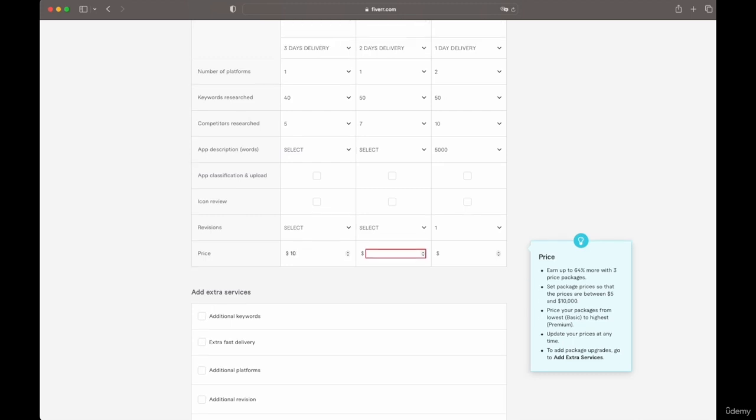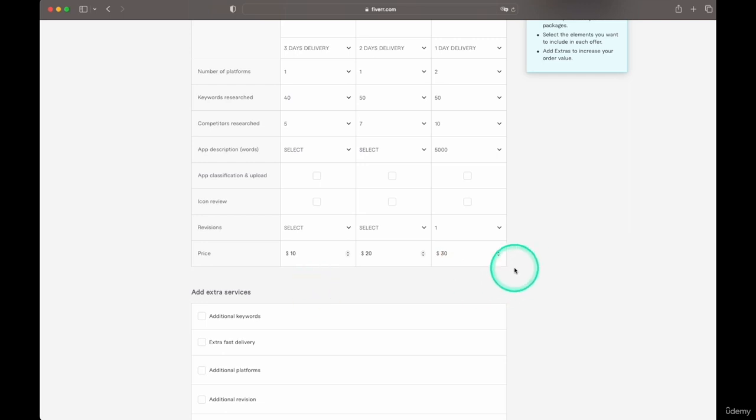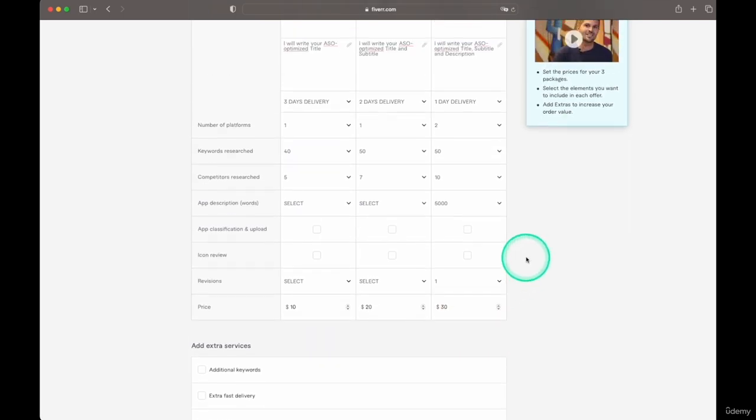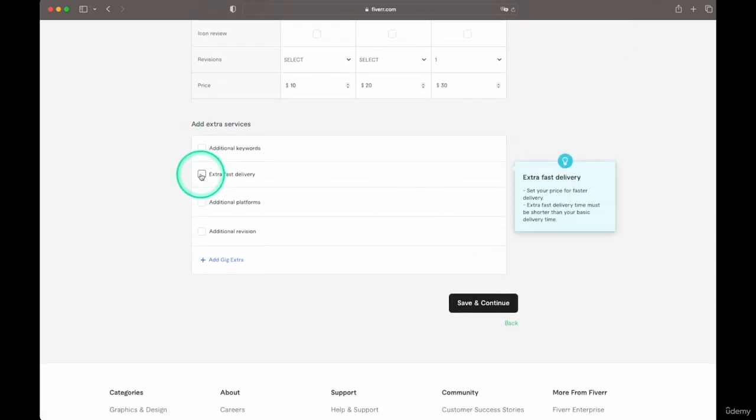So we'll put 10, here we're going to put 20, and then we're going to put 30. Very, very low pricing, very basic. But again, the goal is just to get reviews. And once we have that, then we can go all in. And so we can do extra delivery. I'm not going to add extras for this.